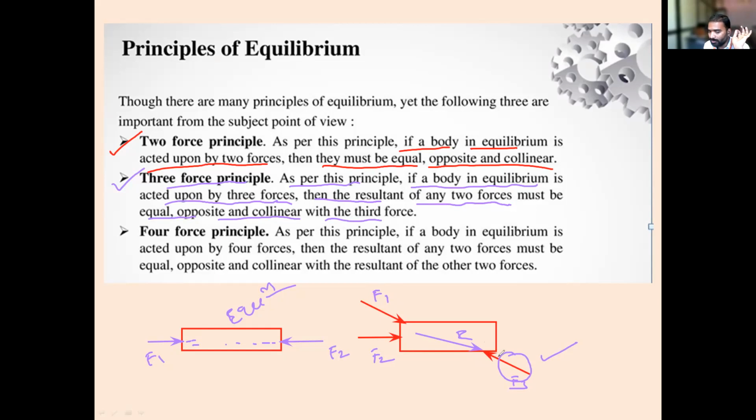That is equal in magnitude, opposite in direction and collinear with respect to F3.